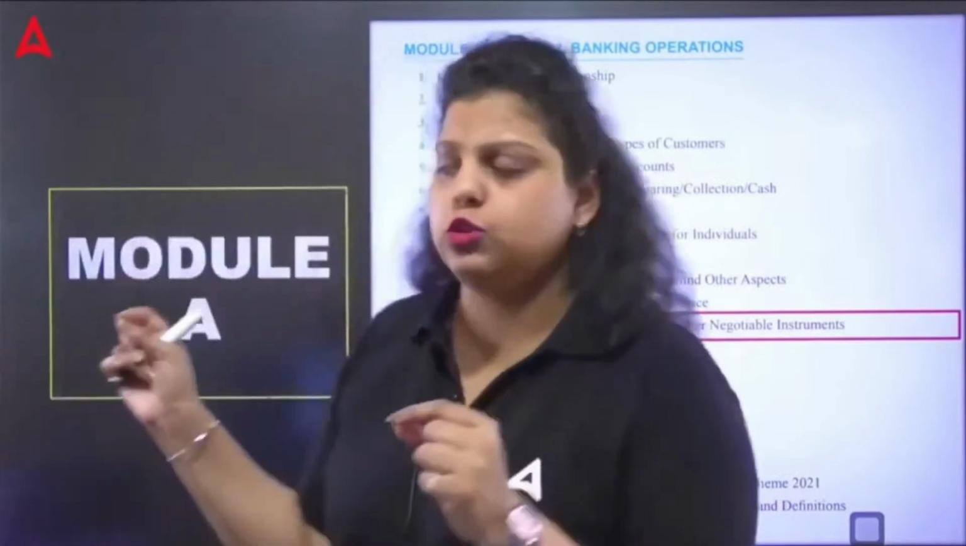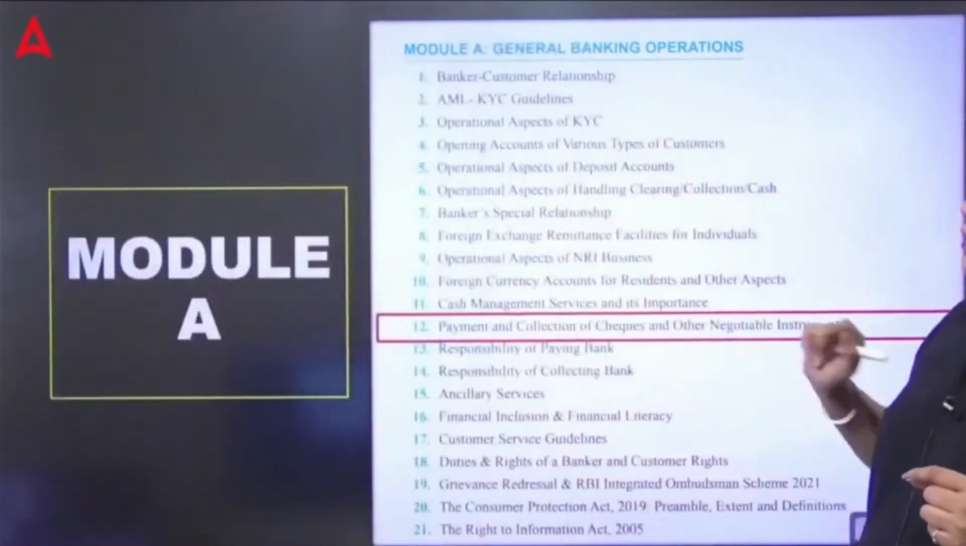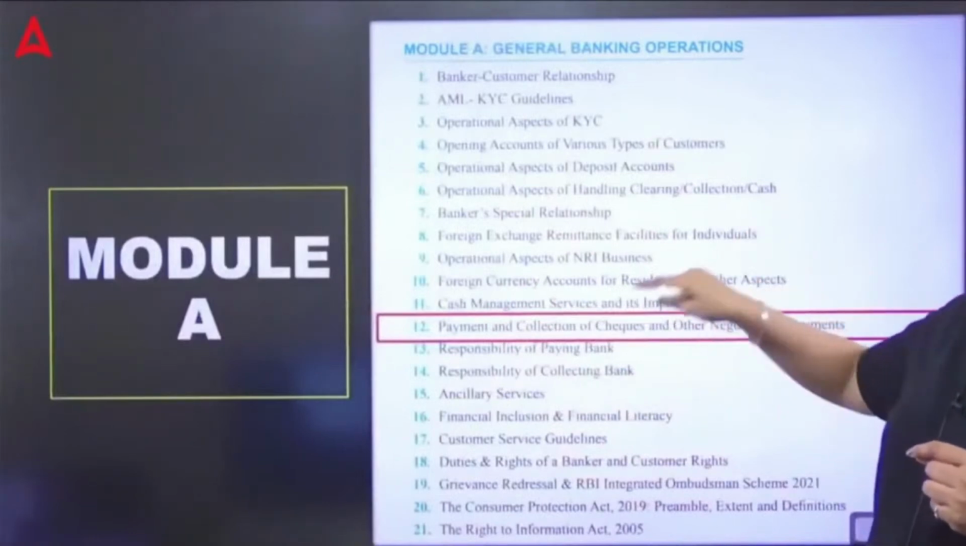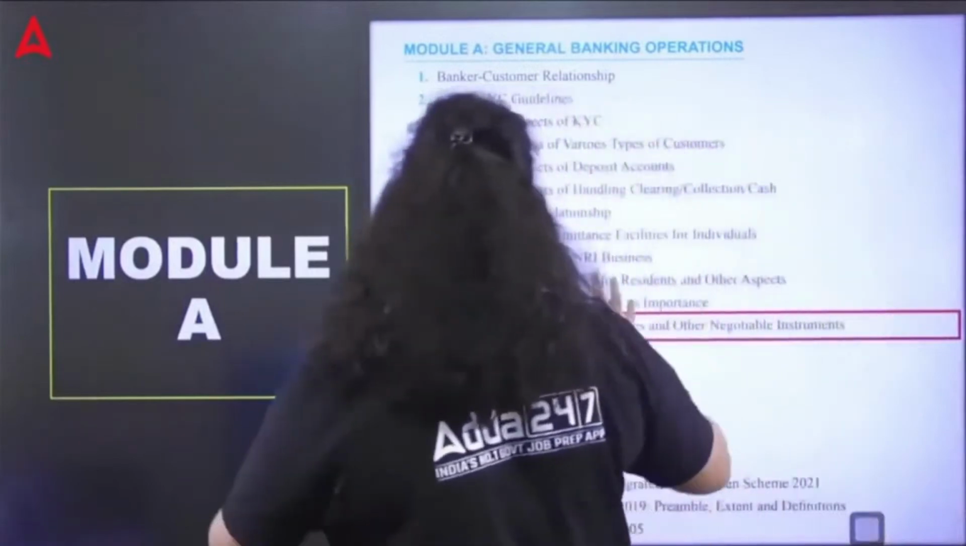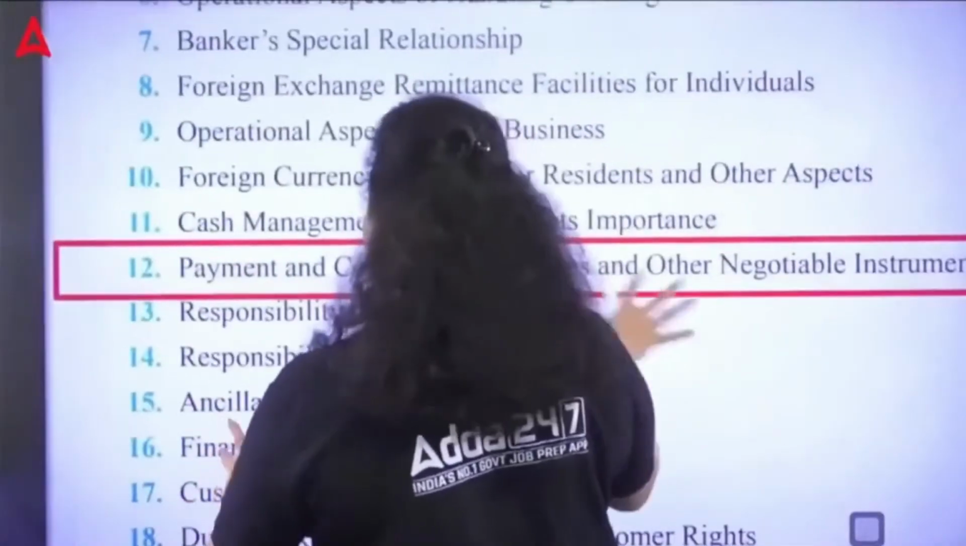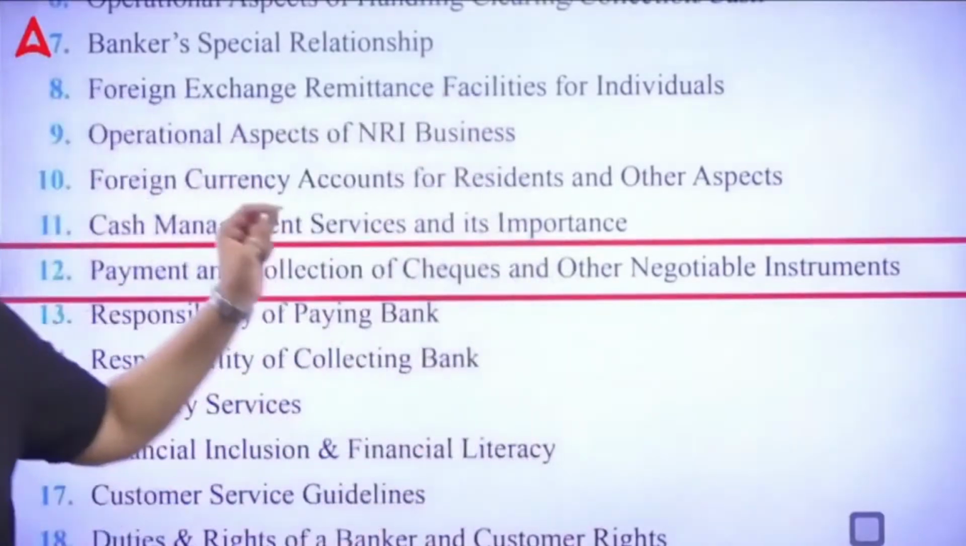Before going towards the questions, let's understand what this topic talks about: the payment and collection of checks and other negotiable instruments. Check is also a negotiable instrument. So this is your chapter number 12. What is check? Check is also your negotiable instrument.